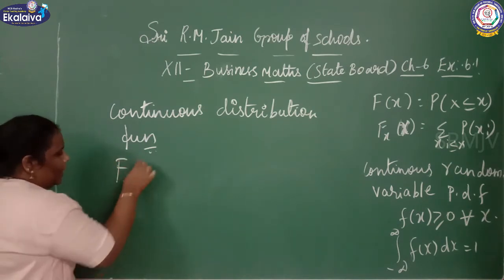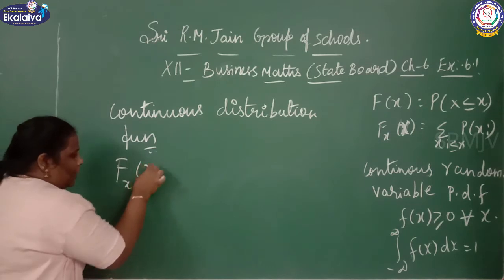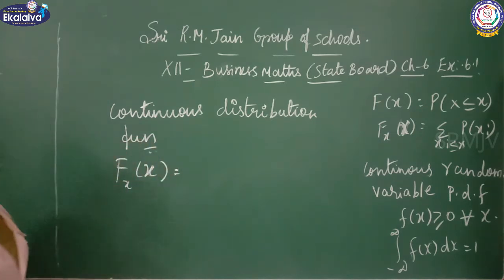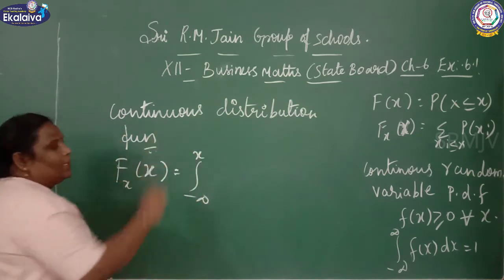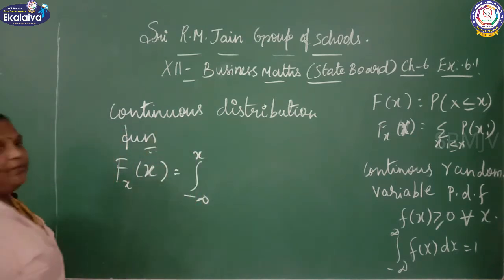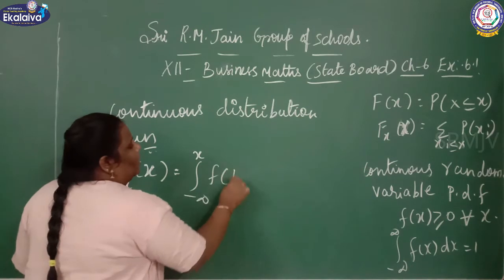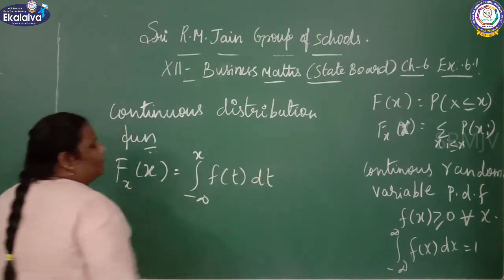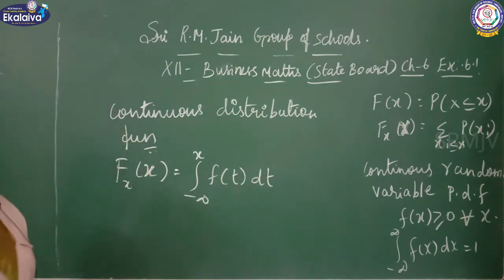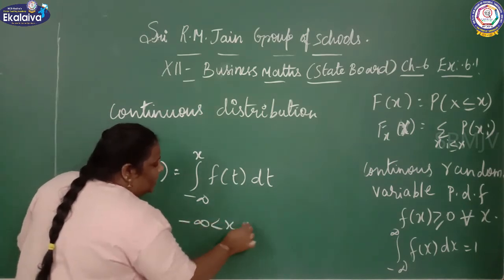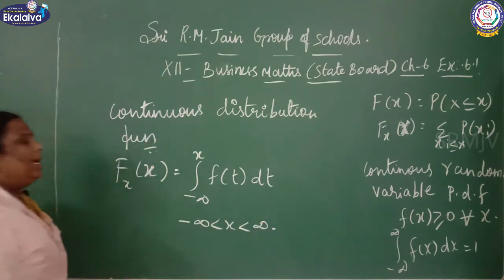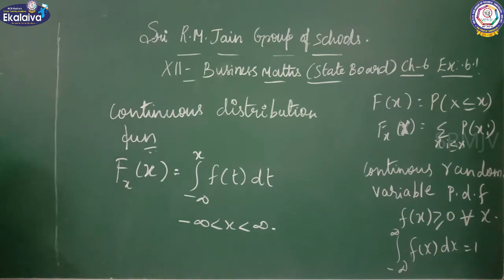F of x equals the integral from minus infinity to x of f of t dt, where minus infinity is less than x less than infinity.